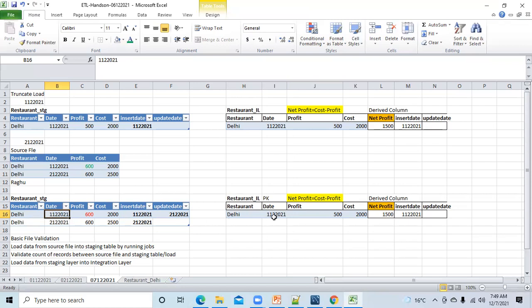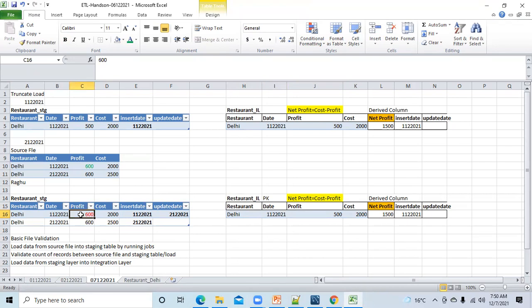It will start thinking that already I have the data of 1st December 2021. Then again, why is this data coming into the staging? So it will start comparing each and every column. Here the restaurant is Delhi. Here again it is Delhi. So there is no change. Then it will come to profit. Here it is 500. Here it is 600.